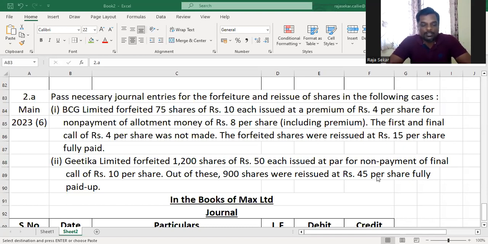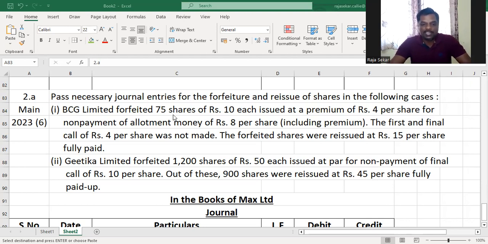We have the forfeiture and reissue question that we're solving now, same type of question that we solved in the first two videos. We have a question in which there are two subdivisions and they only require us to pass journal entries for the forfeiture and reissue. Now, in the previous video, I did not prepare the share forfeiture account, which was supposed to have been prepared. I will do that also in this video itself.